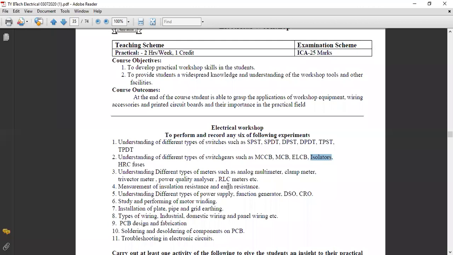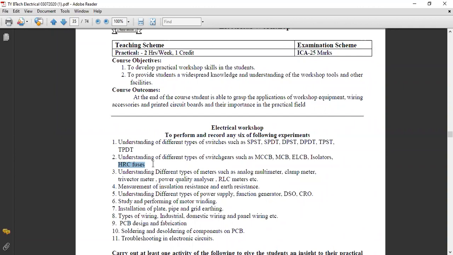The fuse has a capacity depending on its rupturing current, its arcing current, as well as its pre-arcing current. Depending upon that, the rupturing capacity can be determined. So HRC fuse is nothing but a fuse having a high rupturing capacity. So these are all the switchgear equipment: MCCB, molded case circuit breaker, MCB, miniature circuit breaker, ELCB, earth leakage circuit breaker, and isolator.